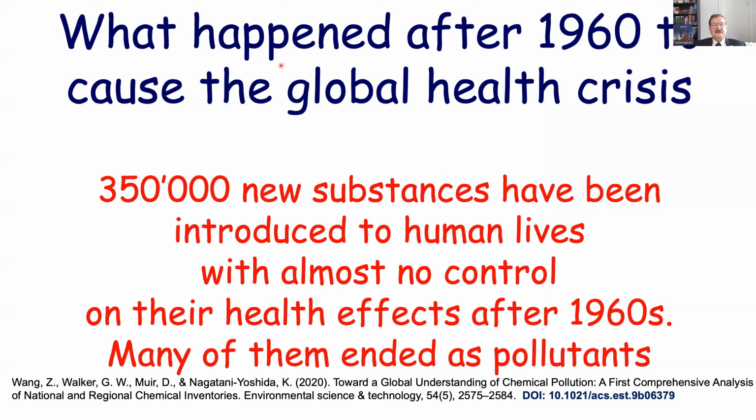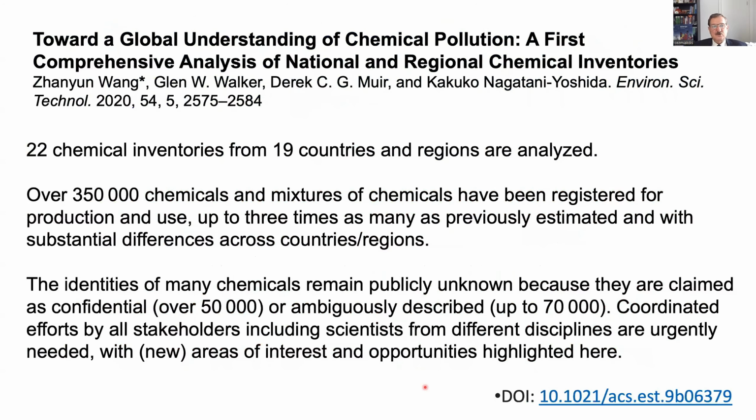What happened after the 1960s to cause the global health crisis is a very important point. We have 350,000 new substances that have been introduced to human lives. We know it from these publications. You can just enter the DOI number and find this paper. This paper is very interesting, and it is very good to know this as humans, but we didn't know it actually. Many of you still don't know these things.